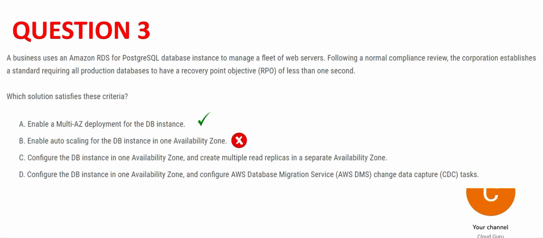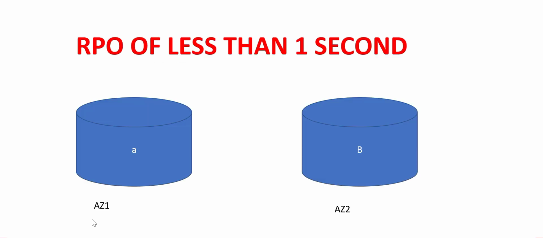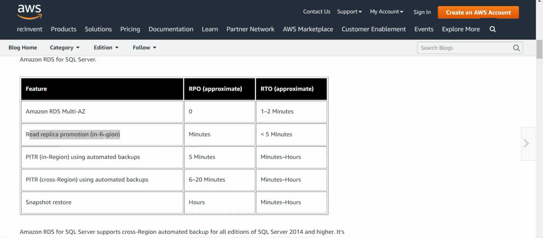Now let's look at the third one. Configure the DB instance in one AZ and create multiple read replicas in a separate AZ. That means this is a DB instance in one AZ and here instance B is the read replica. A read replica cannot give you 1 second RPO because to replicate the data, there will be some time lag. From the documentation I'm showing you, for the read replica the RTO is less than 5 minutes, but the RPO is in minutes. But for multi-AZ deployment, RPO is 0. That means not even 1 second, less than 1 second also is there.